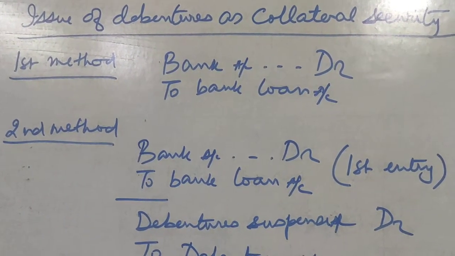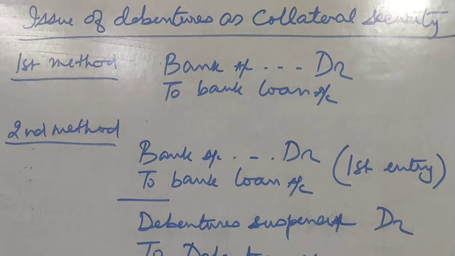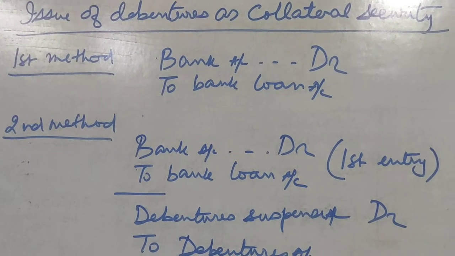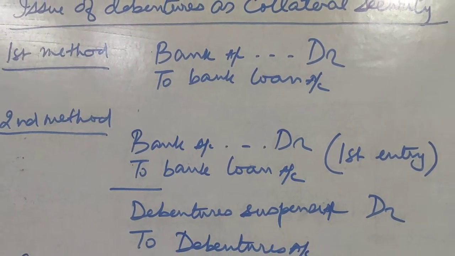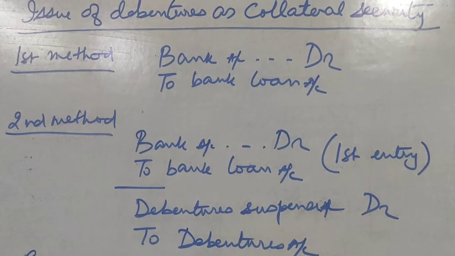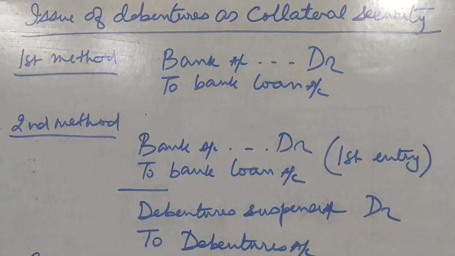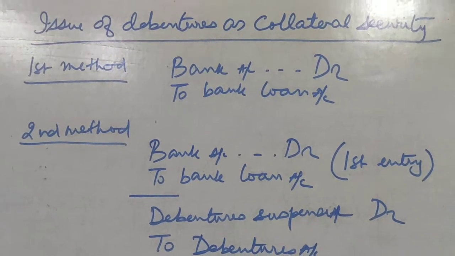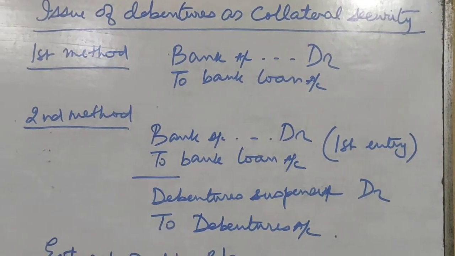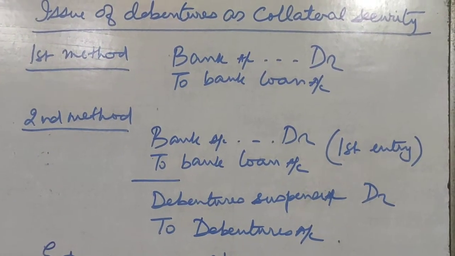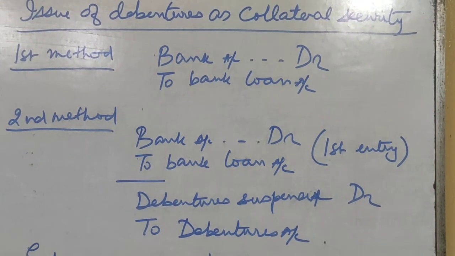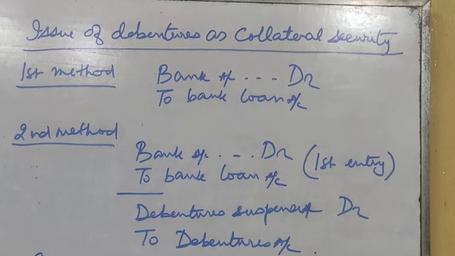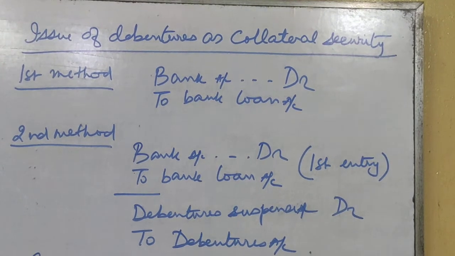So for example, say a company takes a loan of 50 lakhs from a bank. The bank will ask them to give debentures of more than 50 lakh. As long as the company pays the installments of the loan, or gives the interest on the loan in due time, the bank will not do anything with the debentures. But the moment the company makes a default in payment of the installments, the bank has every right to sell the debentures and recover the money due.